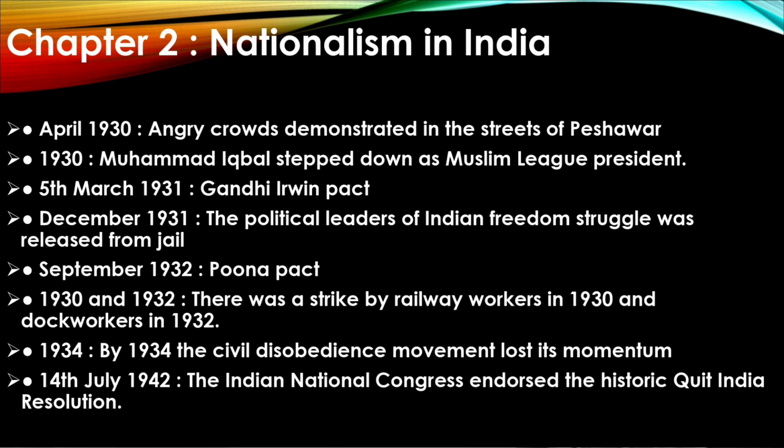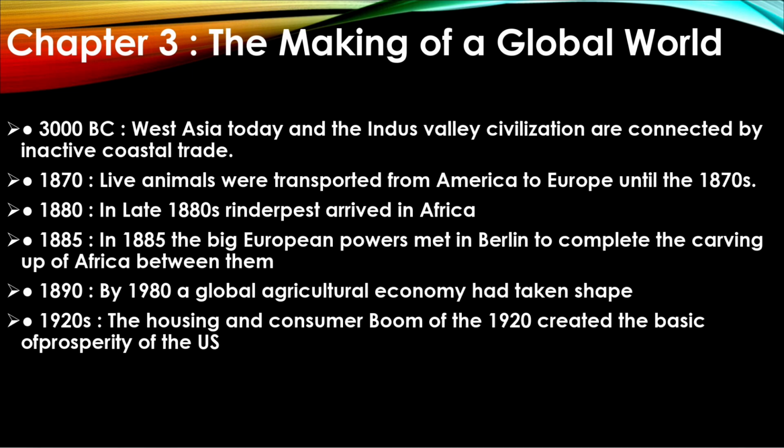There was a strike by railway workers in 1930 and dockyard workers in 1932. By 1934, the civil disobedience movement lost its momentum. 14th July 1942, the Indian National Congress endorsed the historic Quit India resolution.